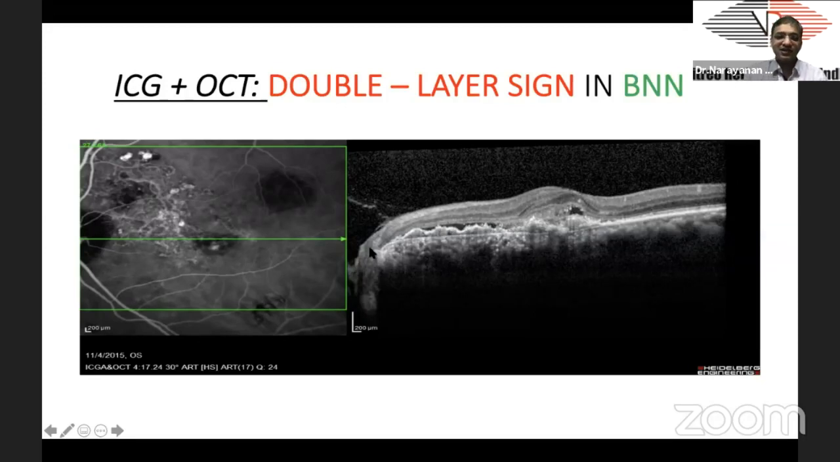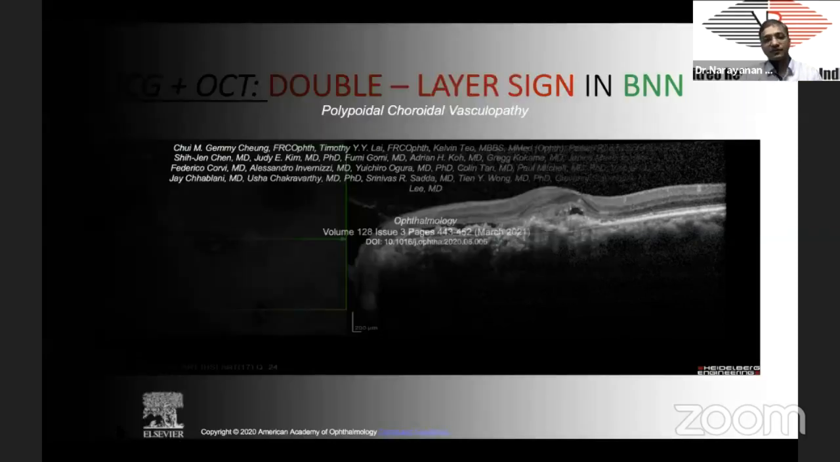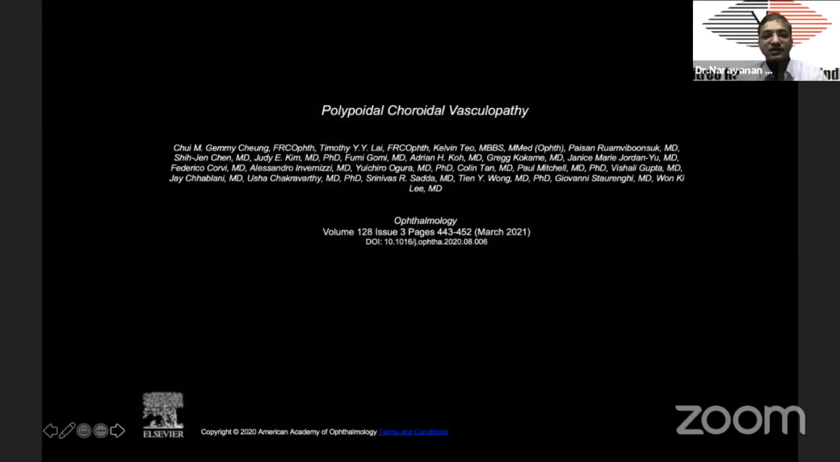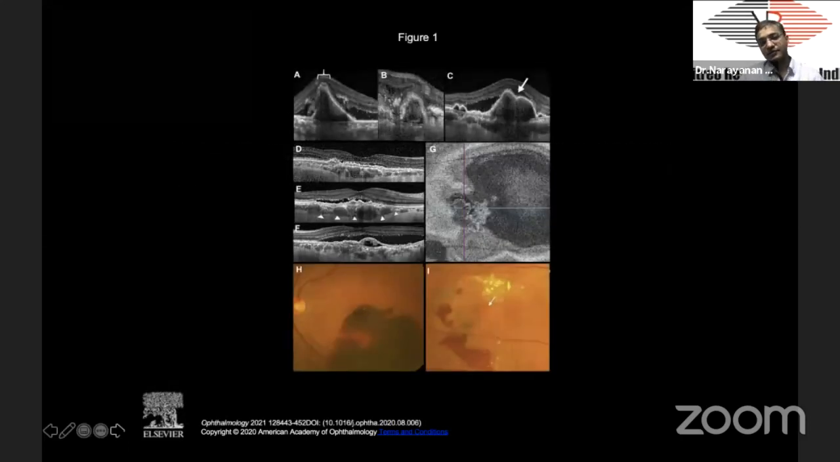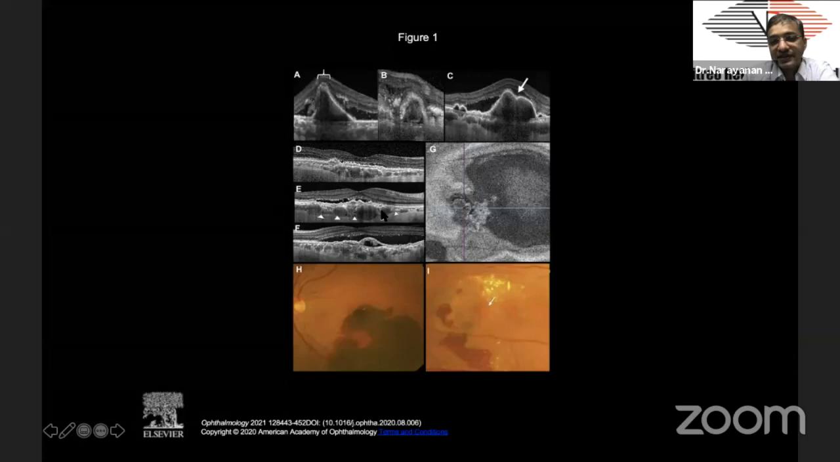At the edge of this, you may have polyps. So this is another important biomarker for PCV. This is from the PCV consensus group who had given these criteria. This has been published in Ophthalmology this year, and they have shown the tall peak PED, hyporeflective ring-like lesions, and multilobulated or notched PED. You have the double layer sign, dilated Haller's layer. If there is more subretinal fluid, it's a very important sign again.